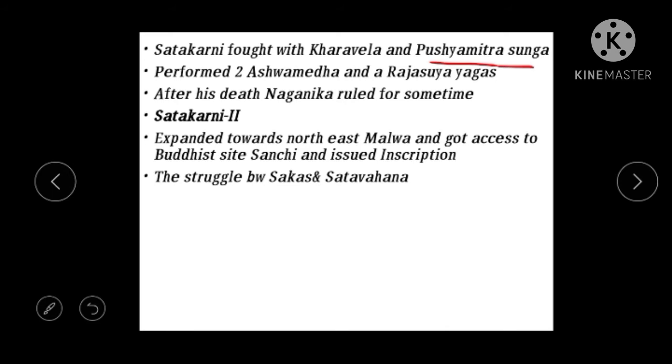He promoted and supported Brahmins a lot. He even exempted them from paying taxes.